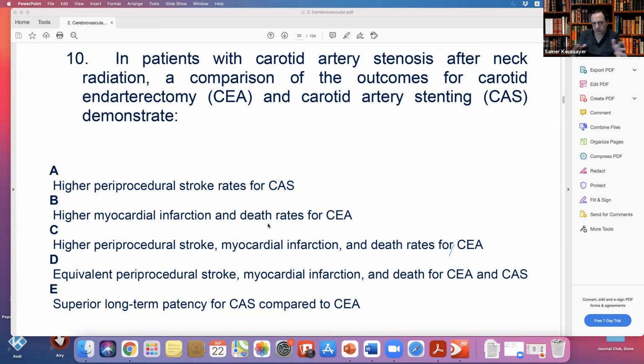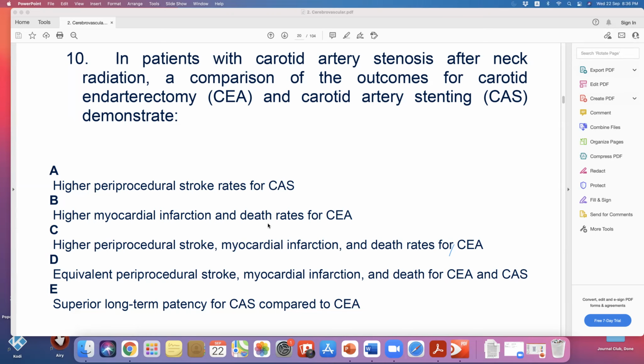Anything else will be all the same. All the studies showed that when you compare CAS with carotid endarterectomy, if you look at stroke and MI, there was no difference. That's the reason they approved CAS. But in this scenario, the only problem is that you have more nerve damage because of the radiation, okay?